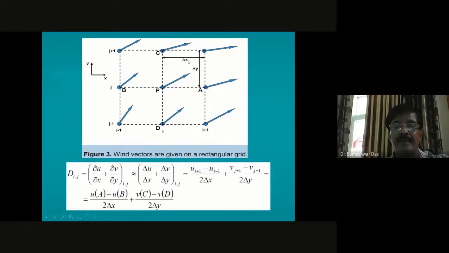When you have a big grid of hundreds and hundreds of points, you will have many points for which you can easily utilize the central difference. But at the boundary you cannot use the central difference. You will have to use either the forward difference if you are using this boundary, or the backward difference if you are using this boundary. Similarly, at this boundary you have to use the forward difference or backward difference, and at this point you have to use the forward difference for the v.